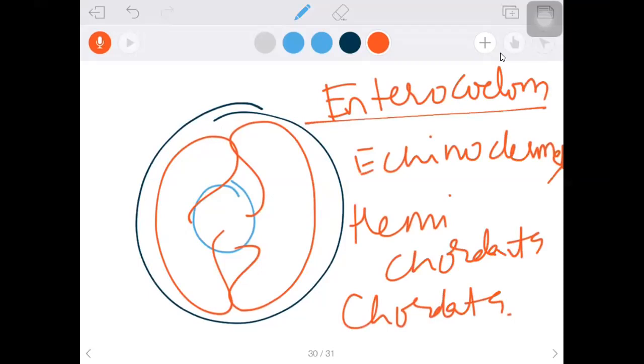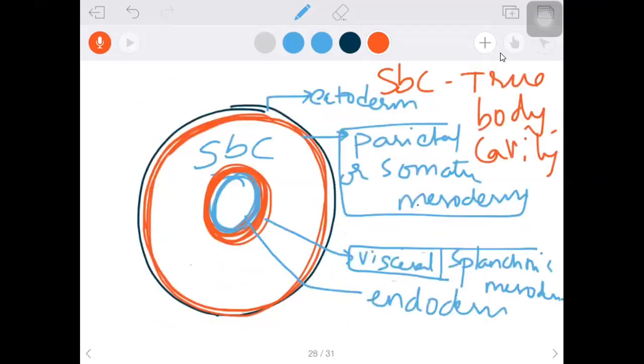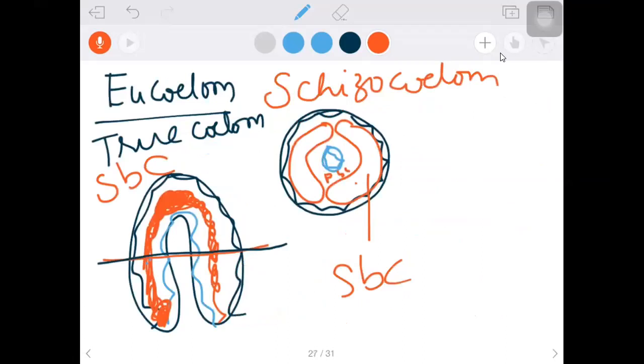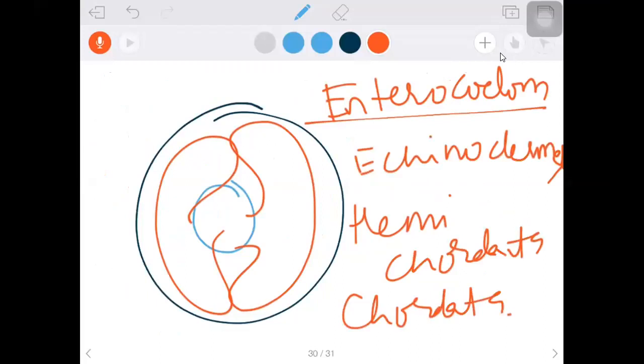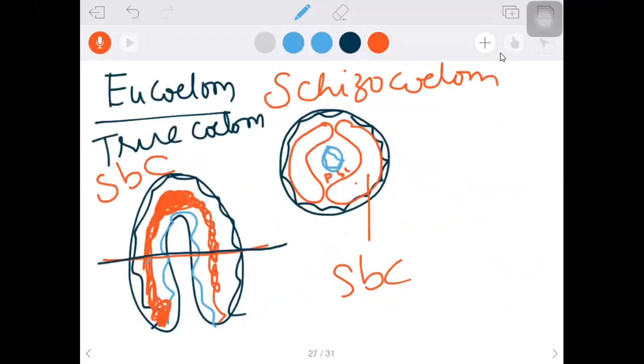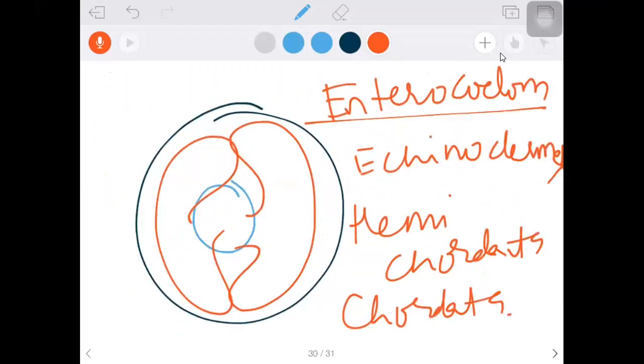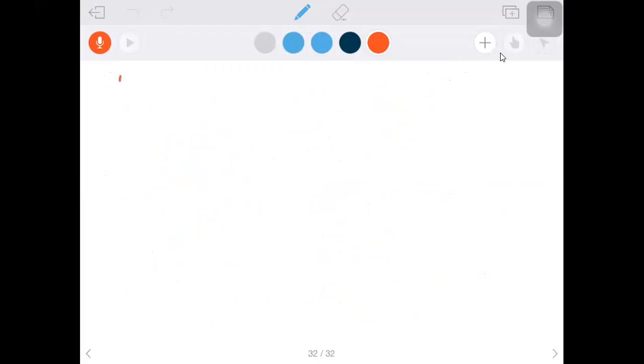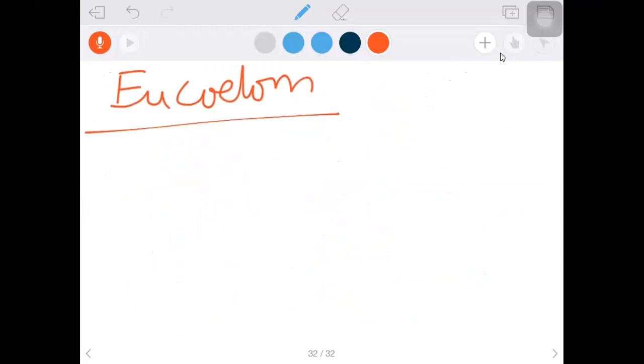If someone asks you in whom true coelom is present, true coelom means both schizocoelom and enterocoelom will come, isn't it? So that's why true coelom is present in all Annelida, Arthropoda, Mollusca, Echinodermata, Hemichordata, Chordata. Schizocoelom in Annelida, Arthropoda, Mollusca. Let me avoid the confusion, as most confusion will be here itself.